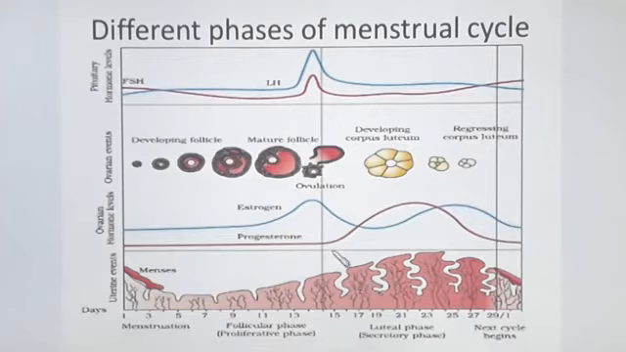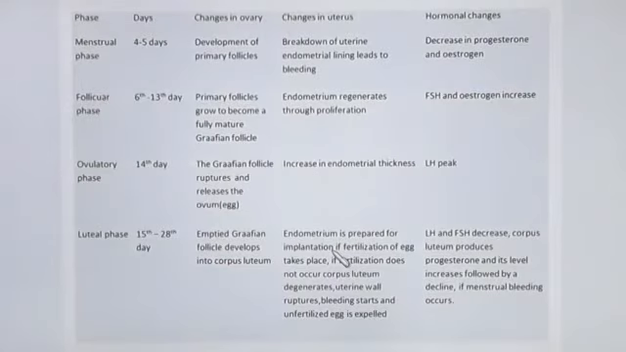Here I have mentioned everything in a tabular column. This is there in the 10th standard book also. All those stages that I explained so far are given here as a tabular column, so this will be easy for you to read.